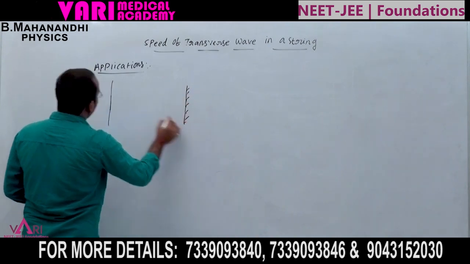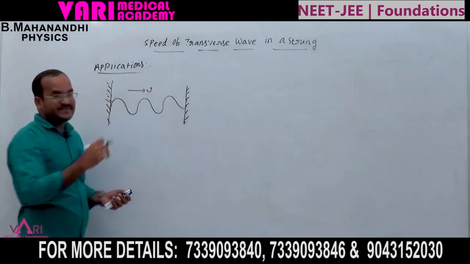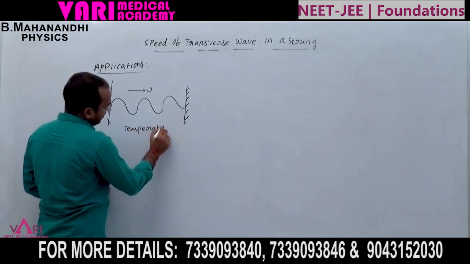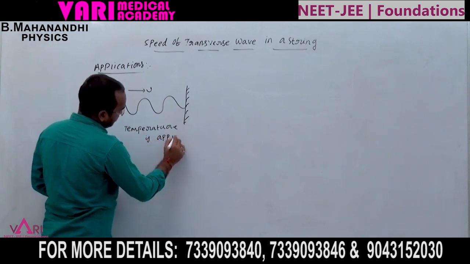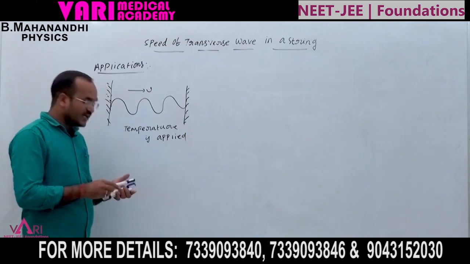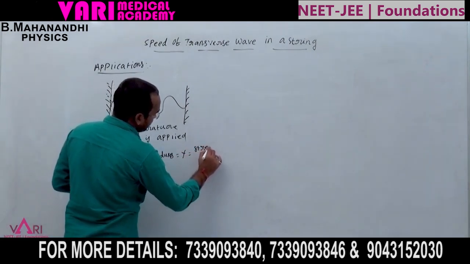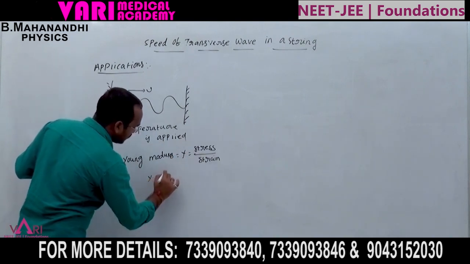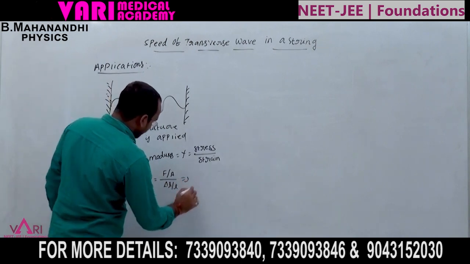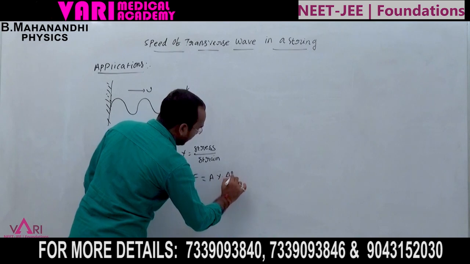Now suppose a string is connected between two ends, and a transverse wave of speed V moves along it. If temperature is applied, the string tends to elongate. Using the general formula for Young's modulus, Y equals stress by strain, that is force by area divided by strain, delta L by L, the change of length by original length. So F is equal to A Y into delta L by L.